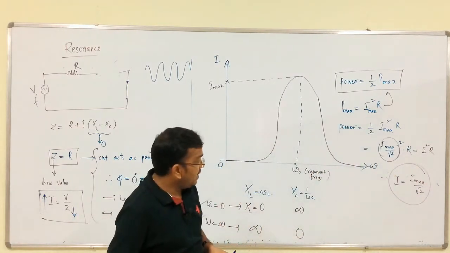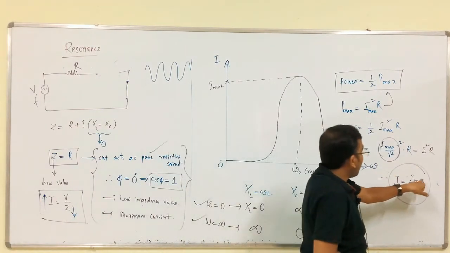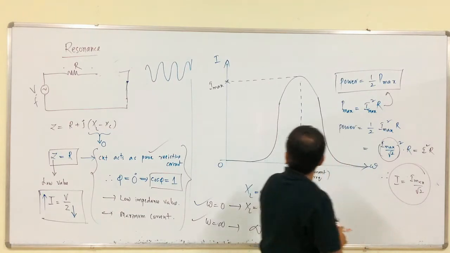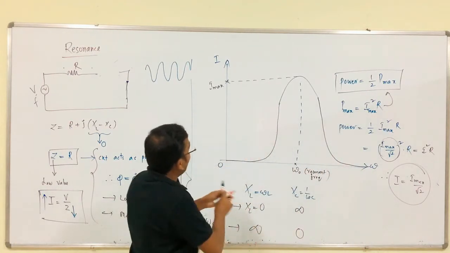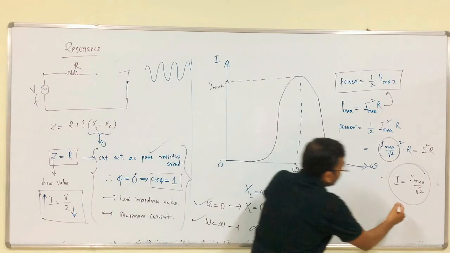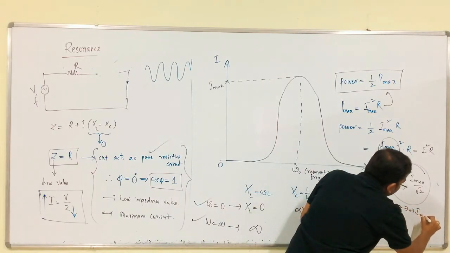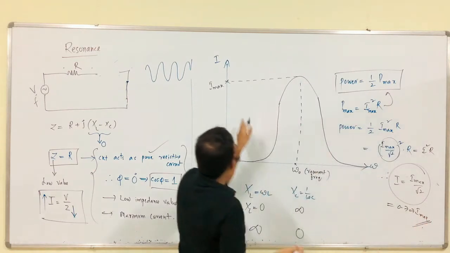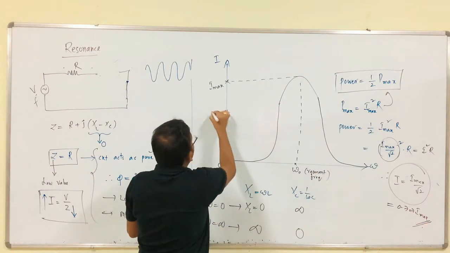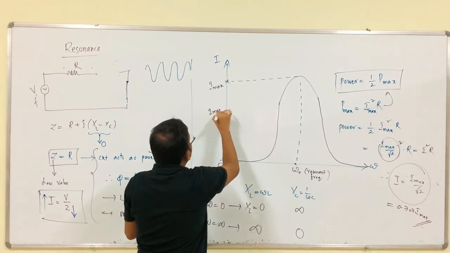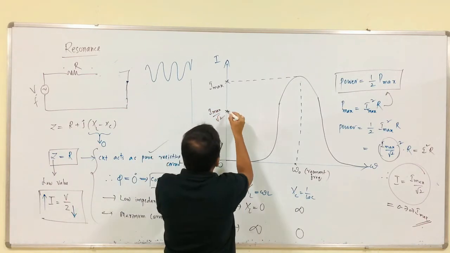So, when the current is I max by root 2, what is I max by root 2? It is nothing but 0.707 of I max, right?